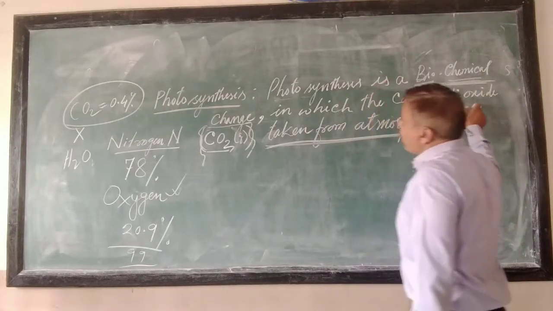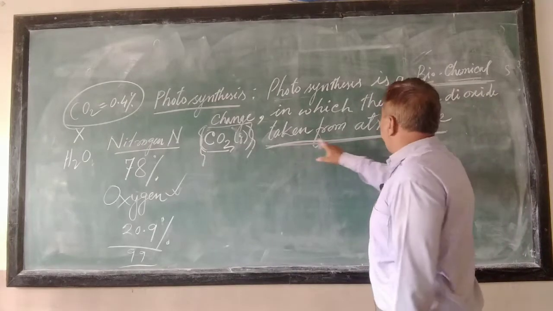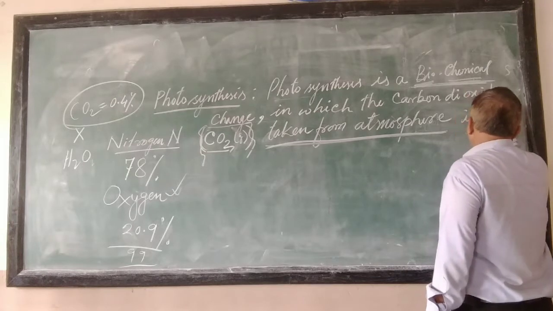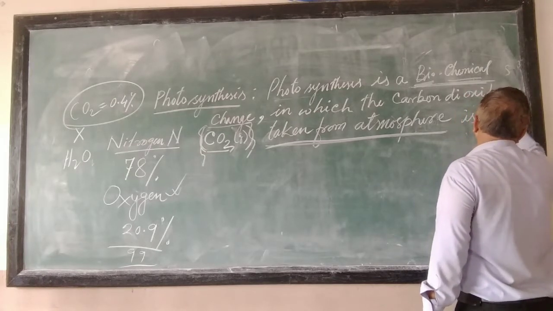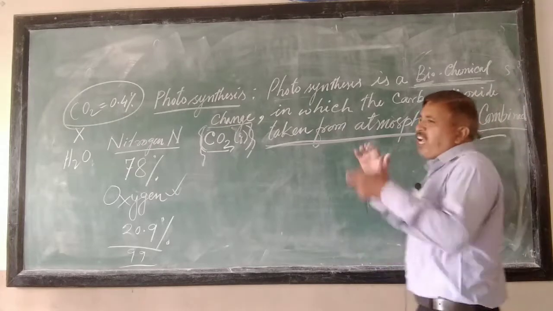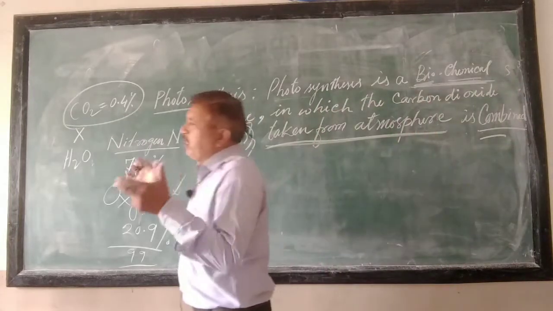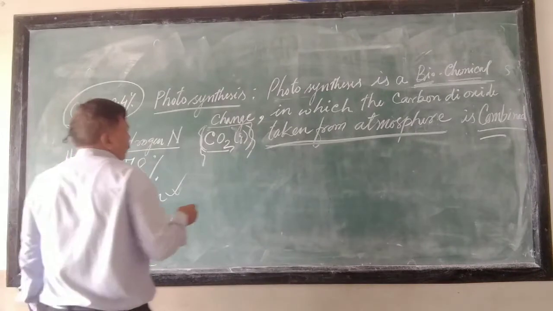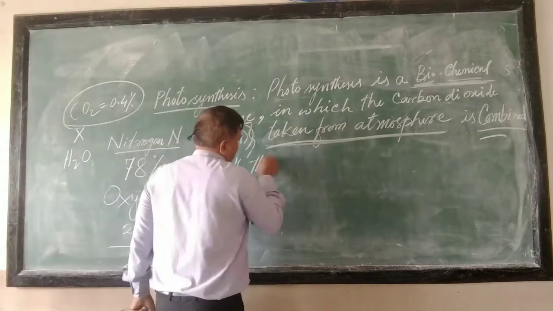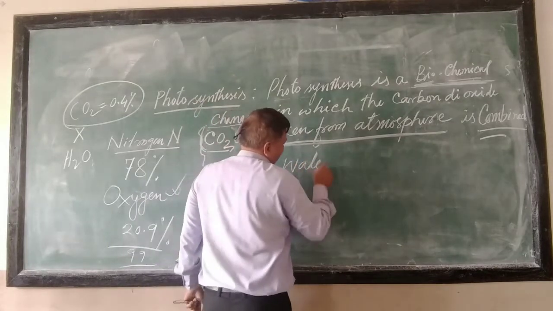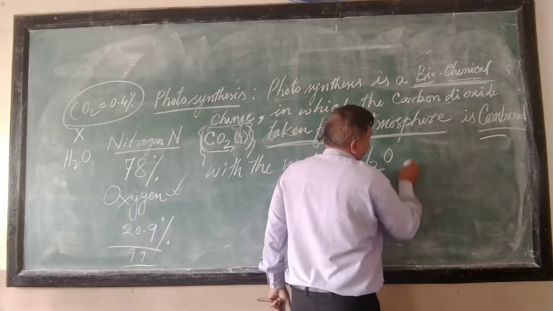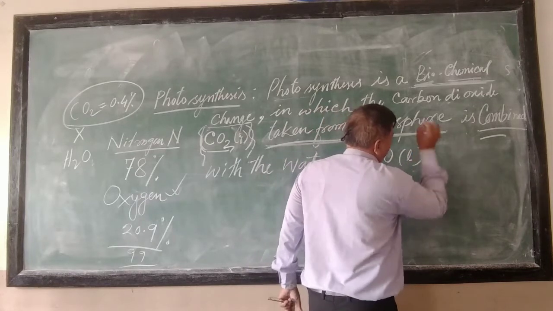The carbon dioxide that the plants take from the atmosphere is combined with the common water, H2O, and this water generally exists in liquid form.